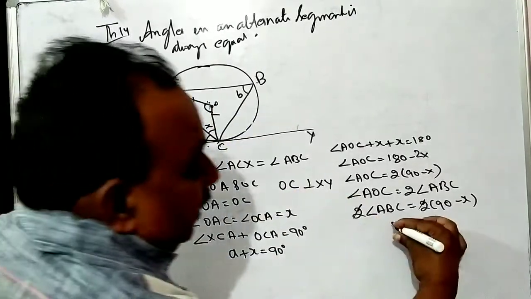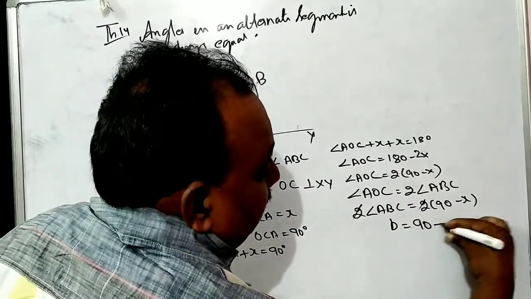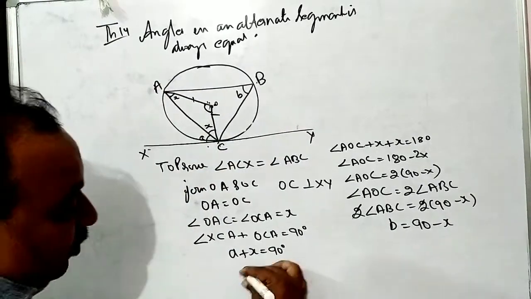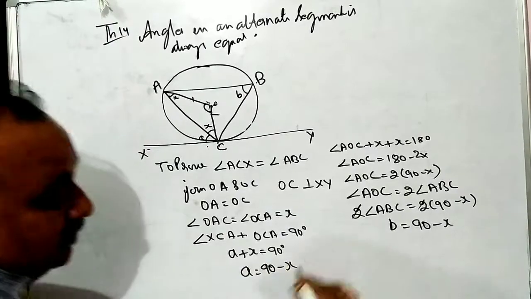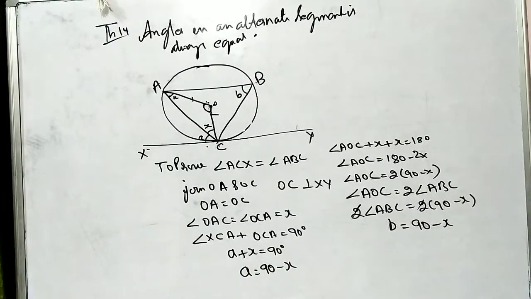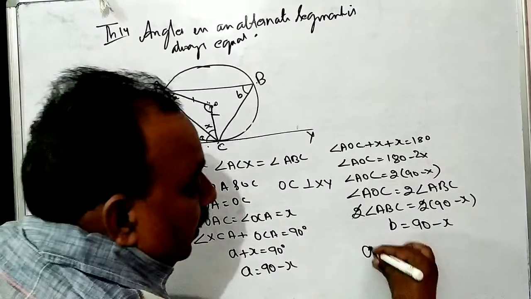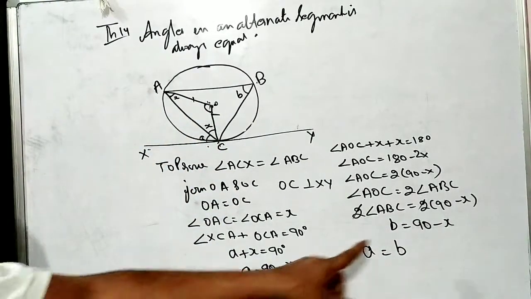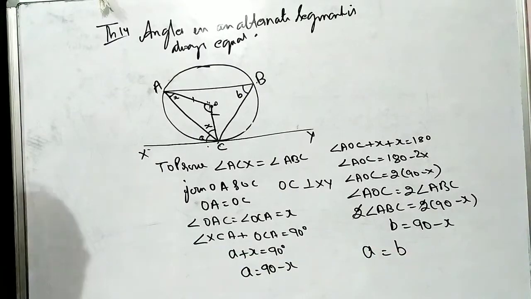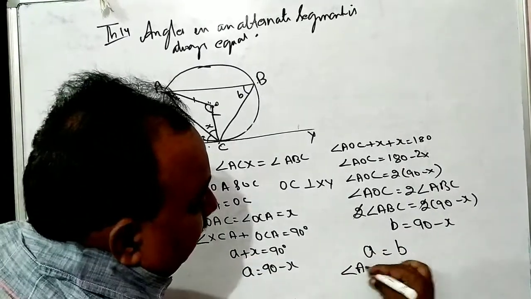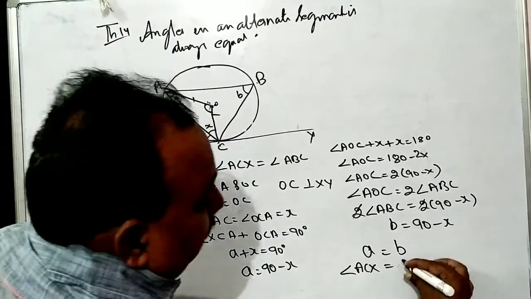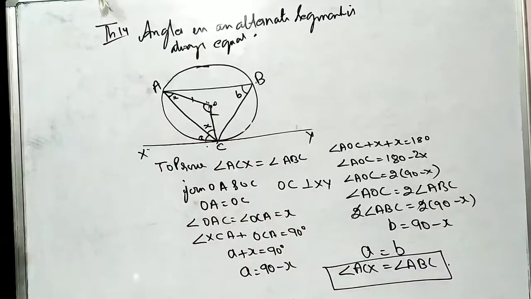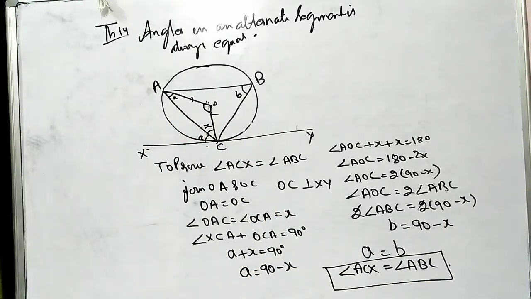Now ABC we have taken as B. So what is the value of B? 90 minus x. What is the value of A? 90 minus x. So A is equal to B, because both values are 90 minus x. A is ACX and B is ABC. So we can say that angles in an alternate segment are always equal.